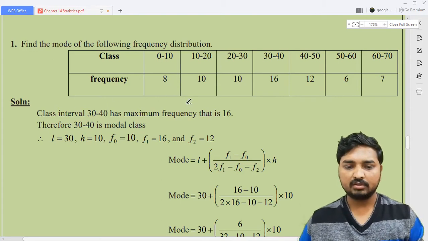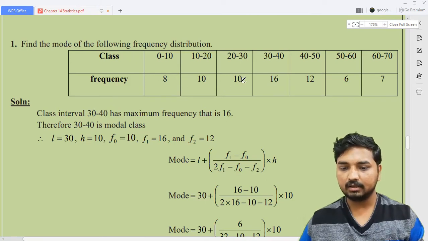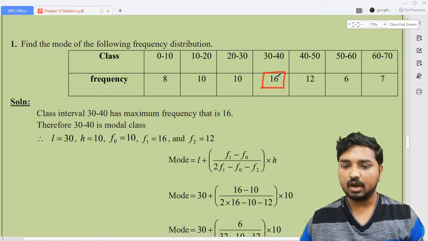Now look at here. First look at the frequency column. What is the highest frequency? You need to notice that first: 8, 10, 10, 16, 12, 6, 7. So the highest frequency is 16. After that you need to identify the class interval corresponding to this highest frequency. What is the class interval?